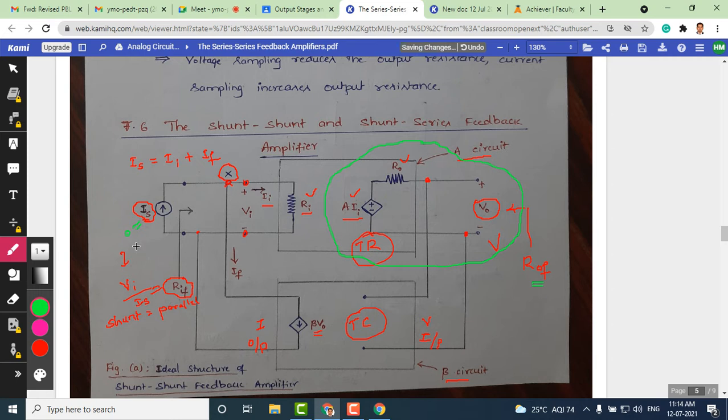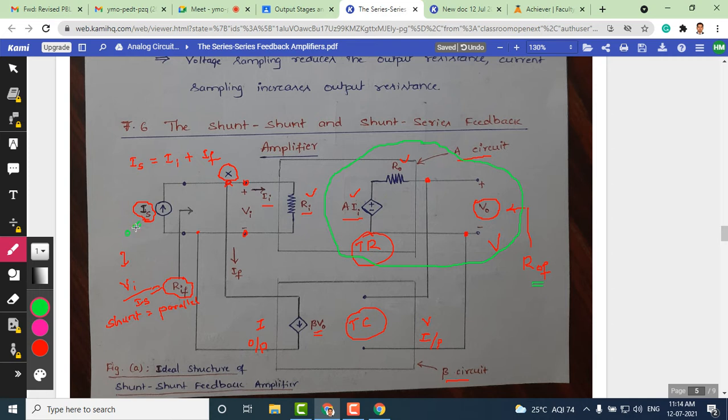I repeat once again the procedure to measure the output resistance. This is common for all the circuits. We have used this in earlier examples also, and I am reiterating it here. So to measure the output resistance with feedback, we extract the output part of the circuit, and then we make Is as 0.